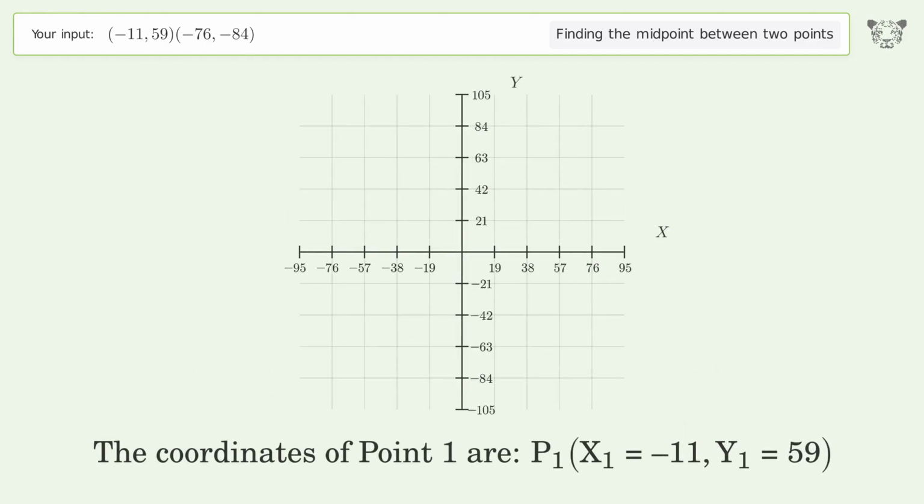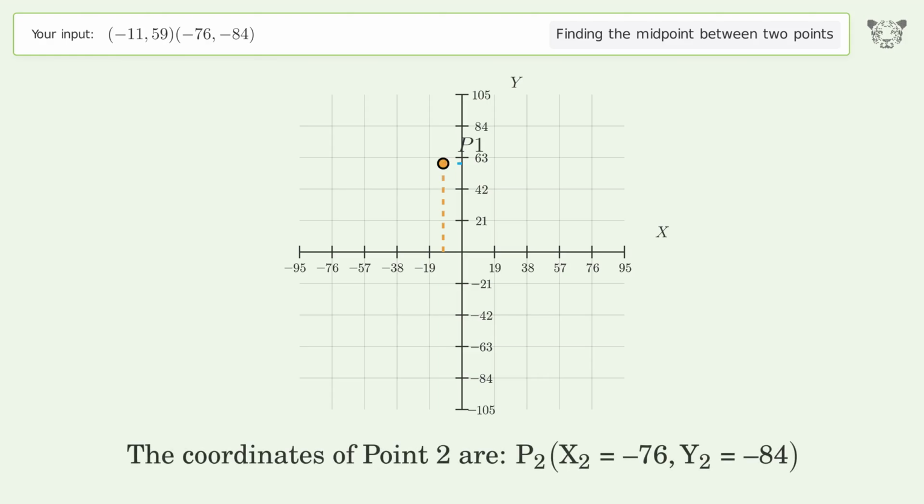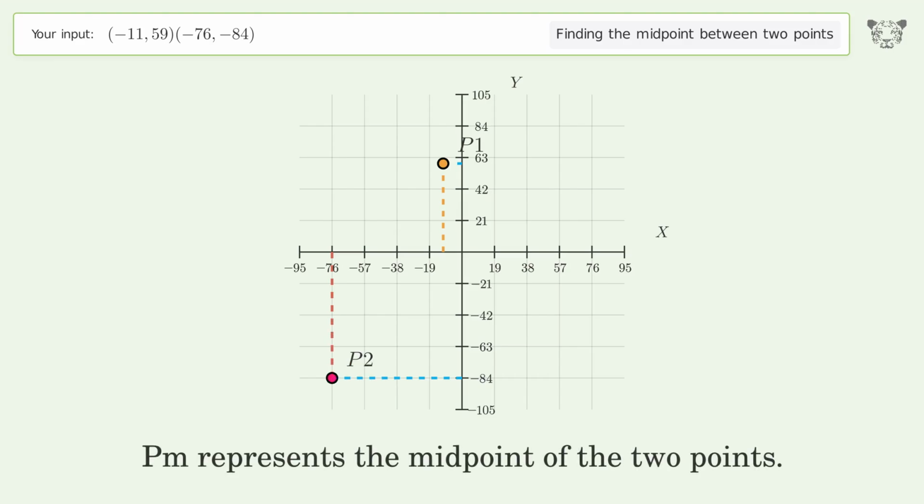The coordinates of point 1 are x1 equals negative 11, y1 equals 59. The coordinates of point 2 are x2 equals negative 76, y2 equals negative 84. PM represents the midpoint of the 2 points.